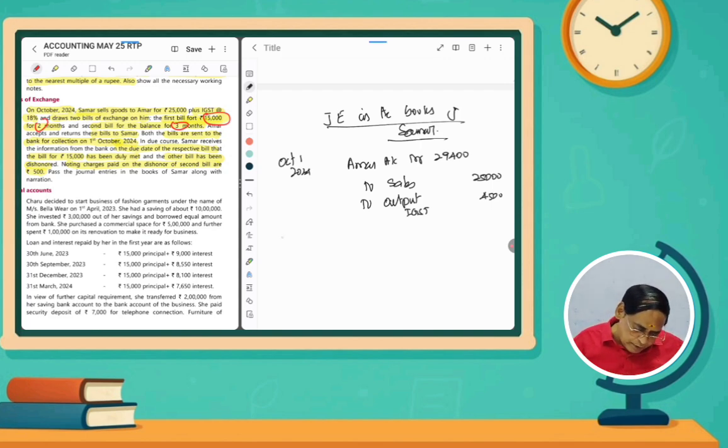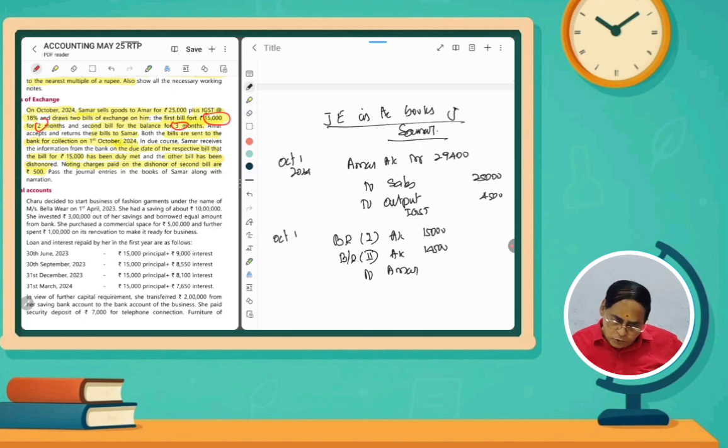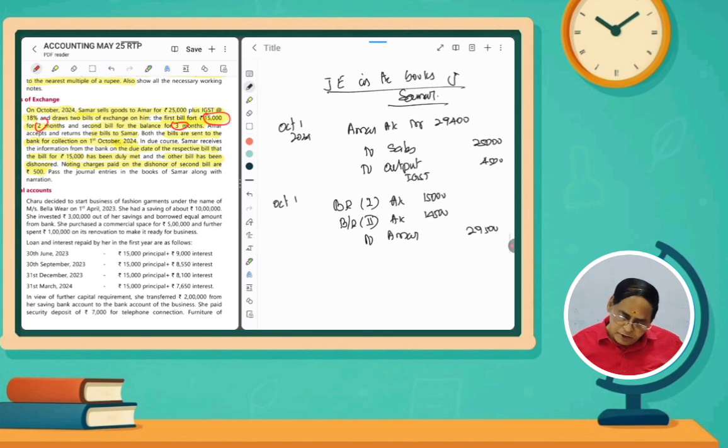The first bill, so October 1, bills receivable account number 1, how much? 15,000. And then bills receivable number 2 account 14,500, because 29,500 rupees is the sale value. To Amar, credit the giver, to Amar 29,500. So two bills accepted by him. So it is a narration, you have to write it.